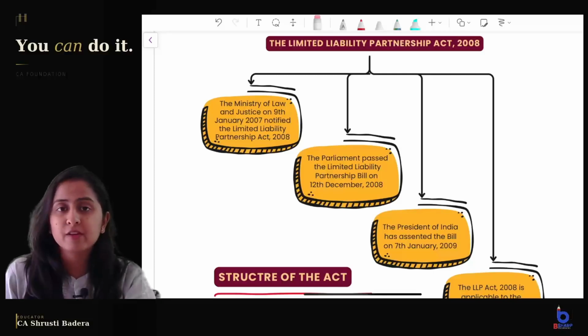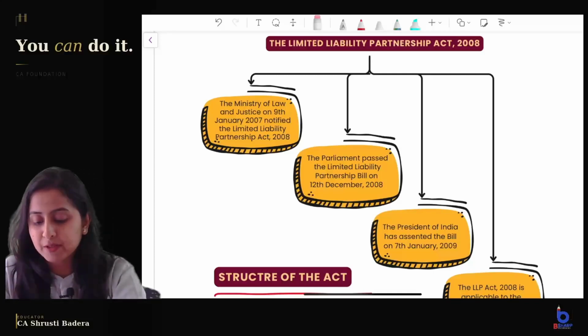As we have seen in our first video, it is going to be a quick revision focusing on the keywords, very exam oriented, just for you to watch before the exam, not a detailed explanation video, but it will definitely be able to give you confidence for scoring well in the chapter of LLP Act 2008.